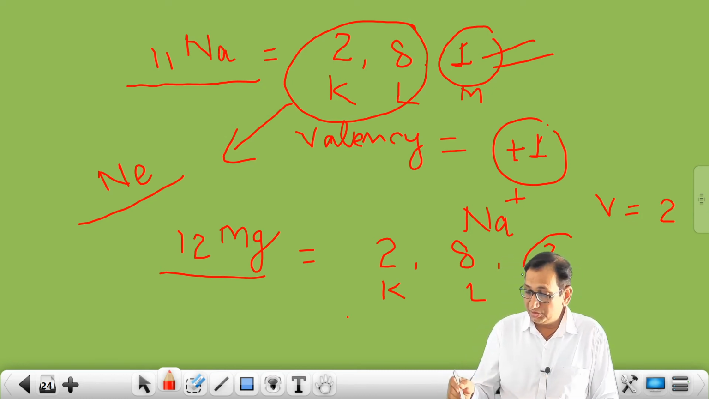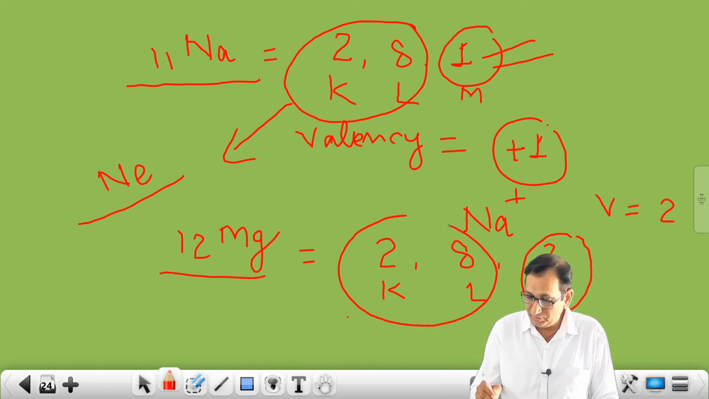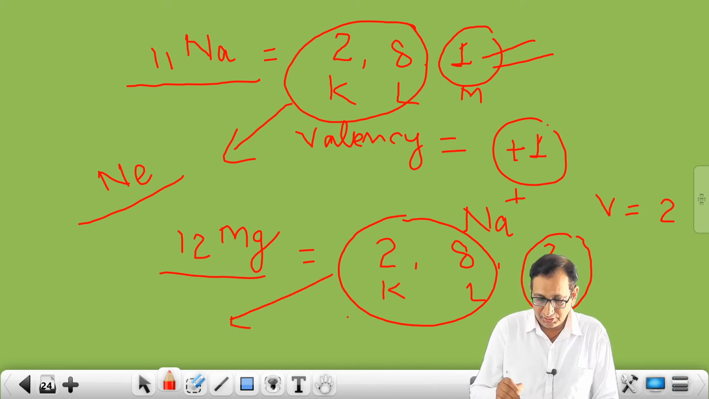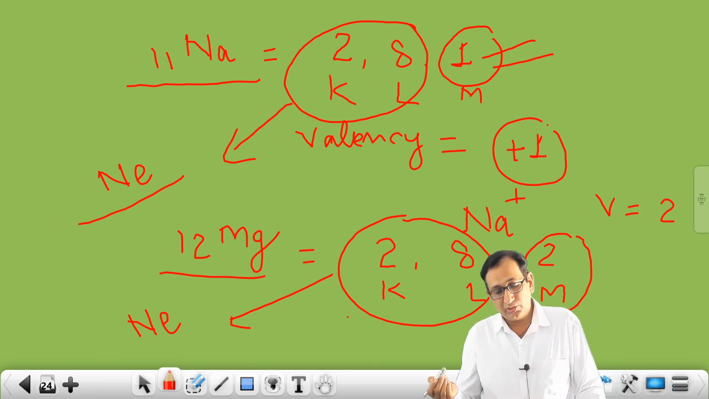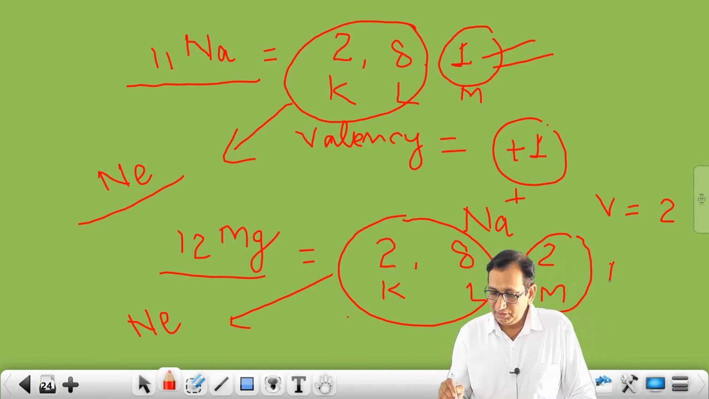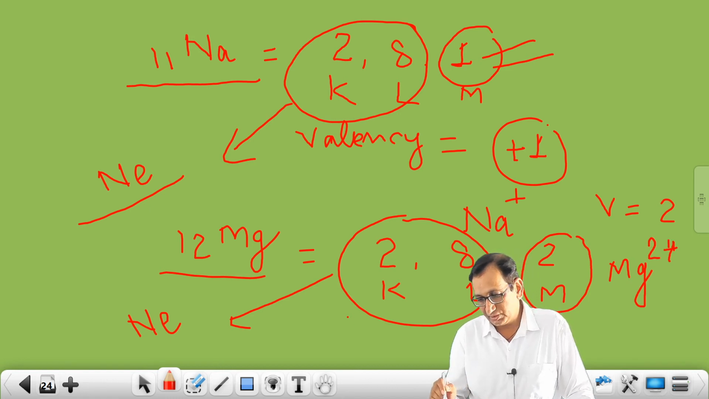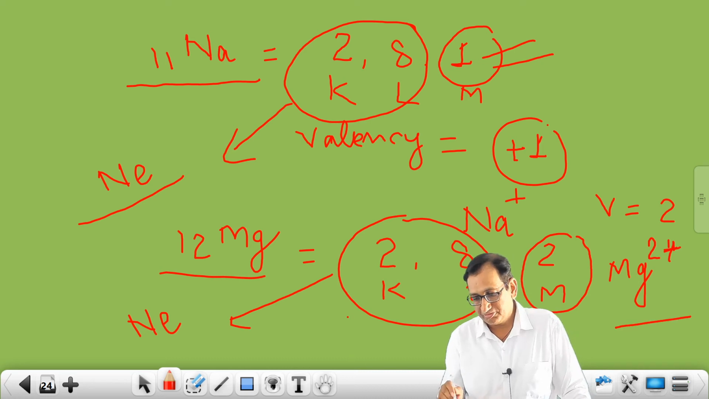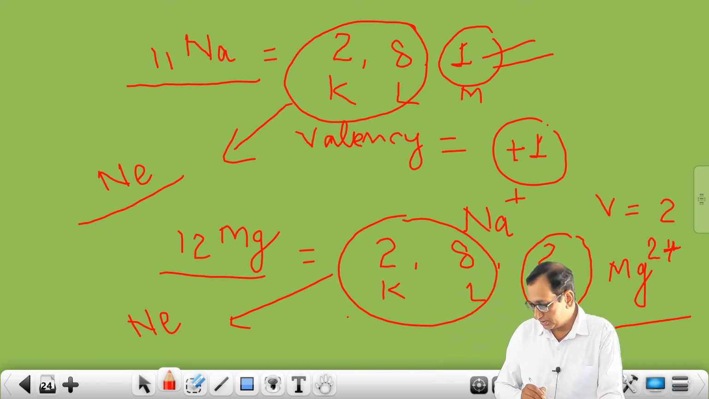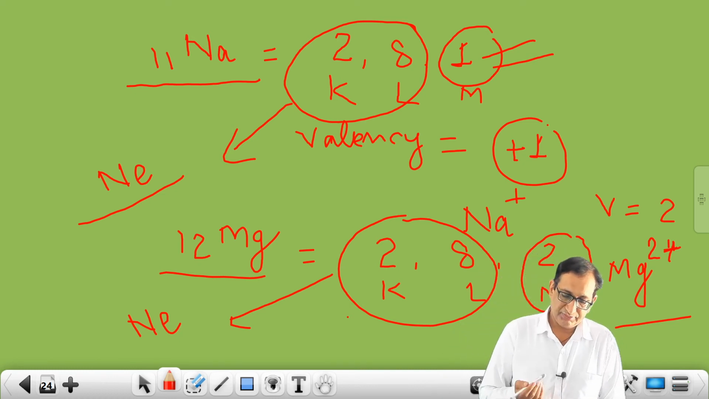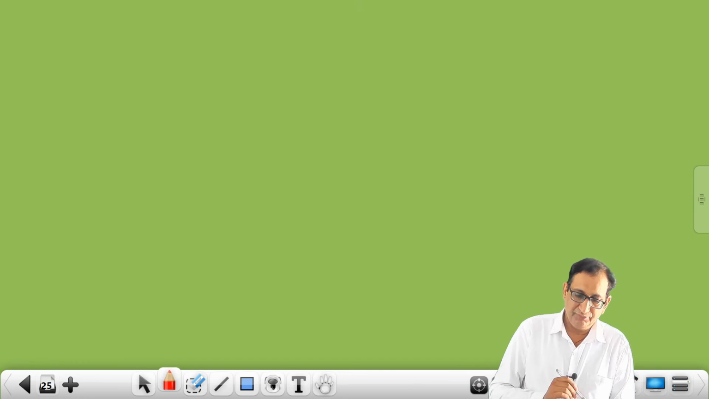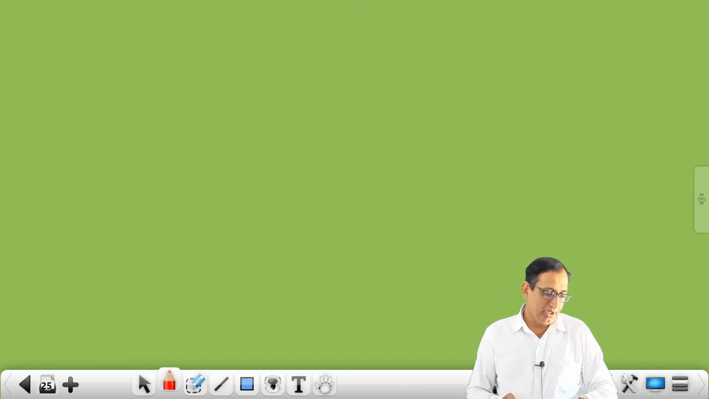This magnesium will lose its 2 electrons and it will attain the electronic configuration of the nearest noble gas, that is neon. If it has lost 2 electrons, definitely magnesium will attain a 2 plus charge. Okay, students, 2 plus charge. So like this, up to magnesium we have completed.